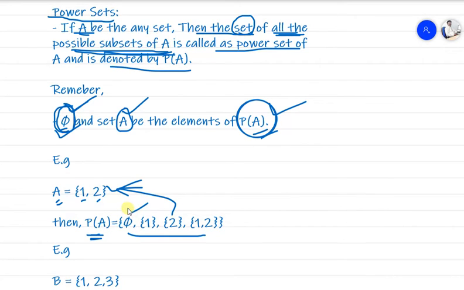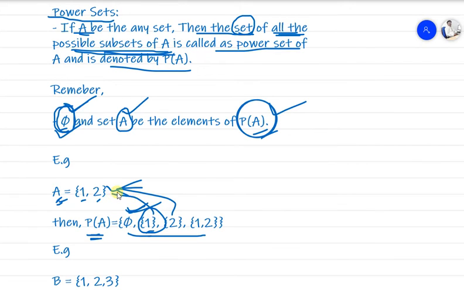Oh sorry, this symbol is not called phi, but we are calling it an empty or null set. So the empty set is again a subset of A. Getting my point? This is the empty set, a subset of A. So the first element will be the empty set, then only one element in this set.